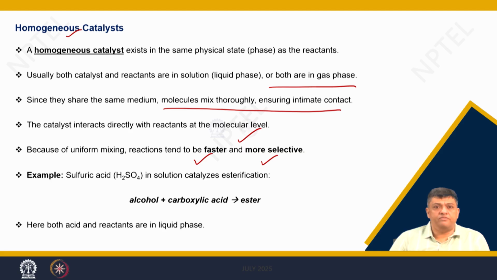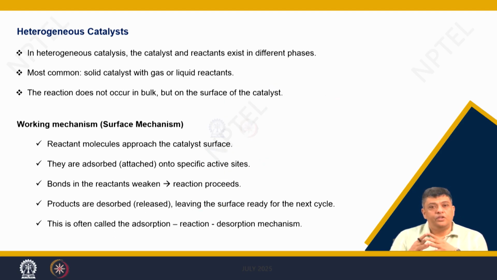For example, you can have alcohol or carboxylic acid giving you an ester, and you are adding H2SO4 in solution to catalyze this process, and here both acid and reactants are in the liquid phase. So, you had homogeneous.